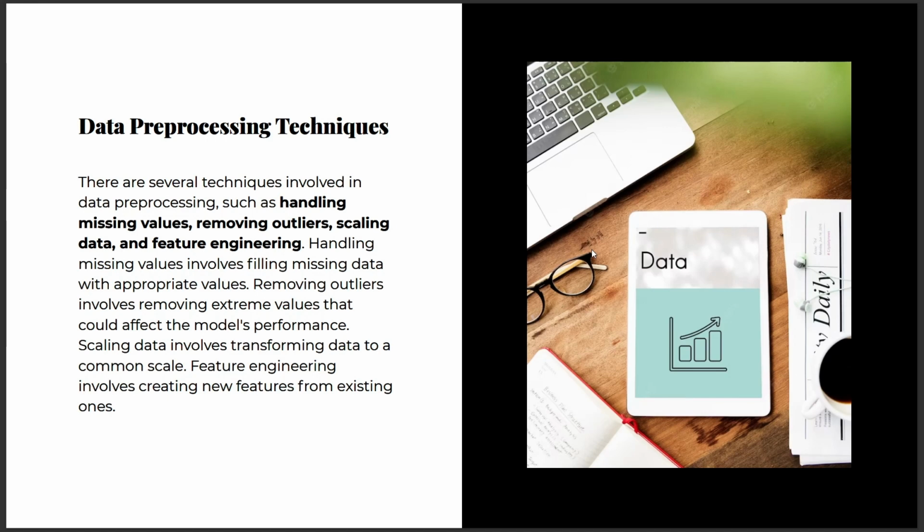Finally, feature engineering involves creating new features from existing ones. This can be done by combining features, creating interaction terms, and transforming the features. Feature engineering is important because it can improve the performance of machine learning algorithms by providing them with more relevant and useful information.